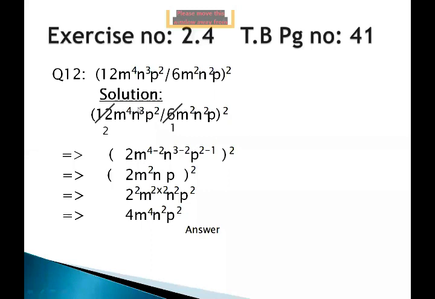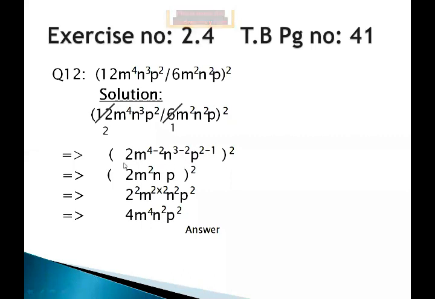So 2 as the coefficient and m to the power 4 minus 2. We apply the law: if the bases are same, exponents are subtracted in the quotient form, so the exponent of the denominator is subtracted from the exponent of the numerator. So it is m to the power 4 minus 2, n to the power 3 minus 2, and p to the power 2 minus 1.